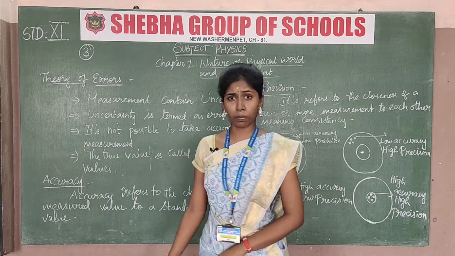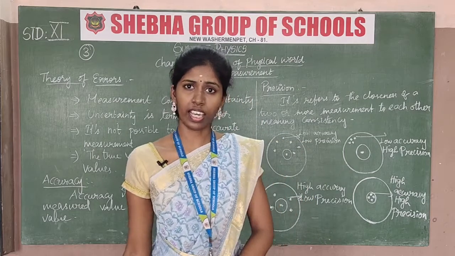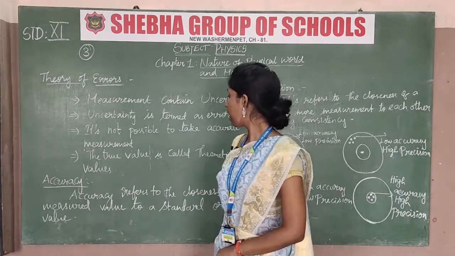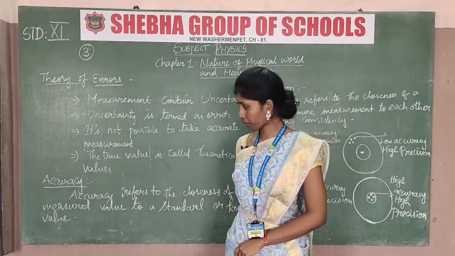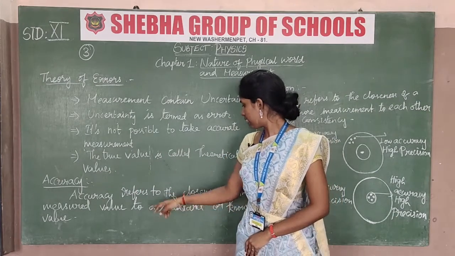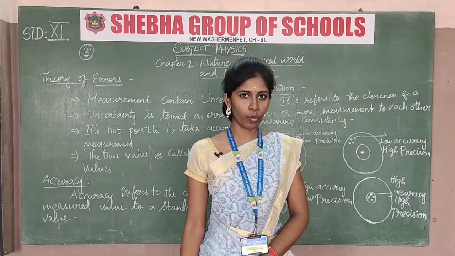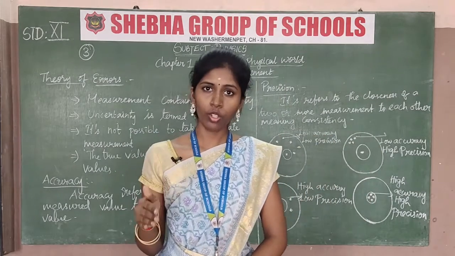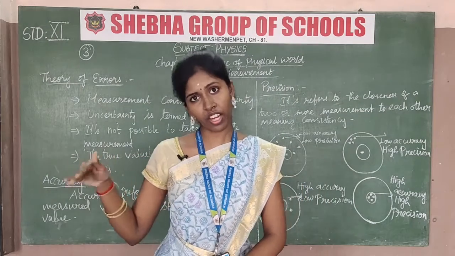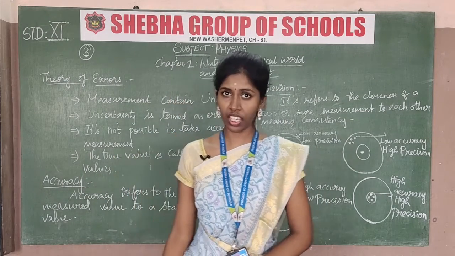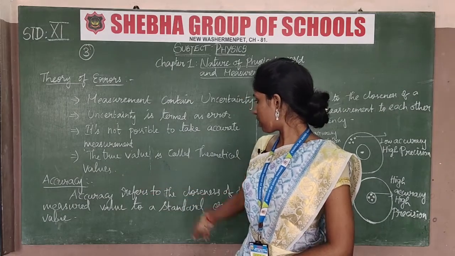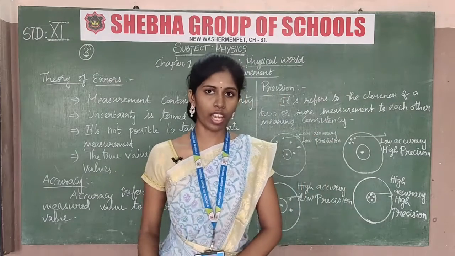There are two types in error: one is accuracy and another one is precision. Accuracy refers to the closeness of the measured value to the standard or known value. We know one value, commonly the standard value in that experiment, and accuracy refers to the closeness of the measurement to that value.